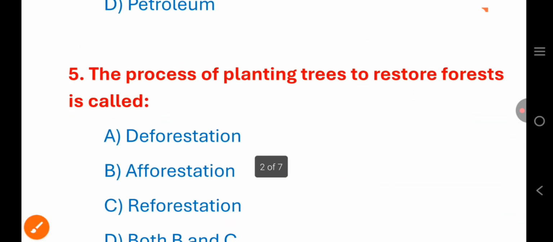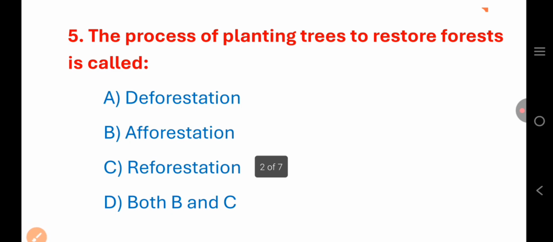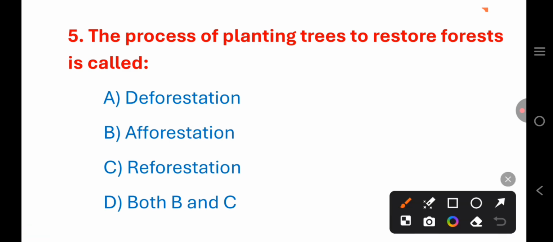Next, question number 5. The process of planting trees to restore forests is called deforestation, afforestation, reforestation, both B and C. Deforestation is your cutting of trees. So your option D is your correct answer. Okay, because afforestation refers to planting trees in areas without forest, whereas reforestation means replanting trees in deforested areas.